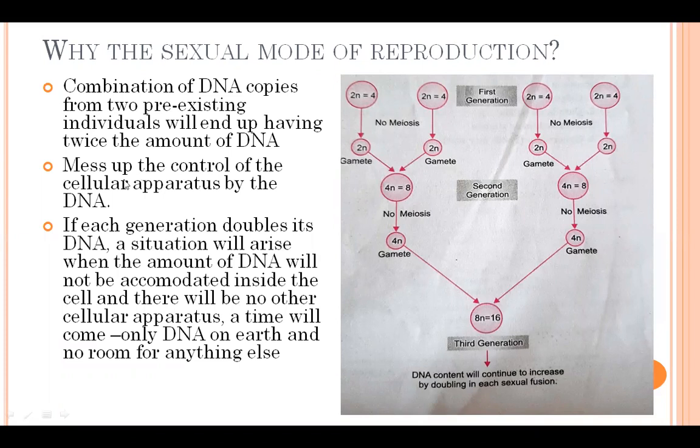So what will happen? It will mess up the control of the cellular apparatus by the DNA. अगर meiosis नहीं होगी, so what will happen? DNA content double होता जाएगा, and if each generation doubles its DNA, अगर हर generation में DNA double होता जा रहा है, a situation will arise when the amount of DNA will not be accommodated inside the cell. कि इतना ज्यादा DNA हो जाएगा कि सेल के अंदर जगह ही नहीं बचेगी वो DNA को accommodate करने के लिए, and there will be no other cellular apparatus. बाकी जितने भी cell organelles होते हैं उनके लिए जगह ही नहीं बचेगी, and there will be so much of DNA, and a time will come that only DNA